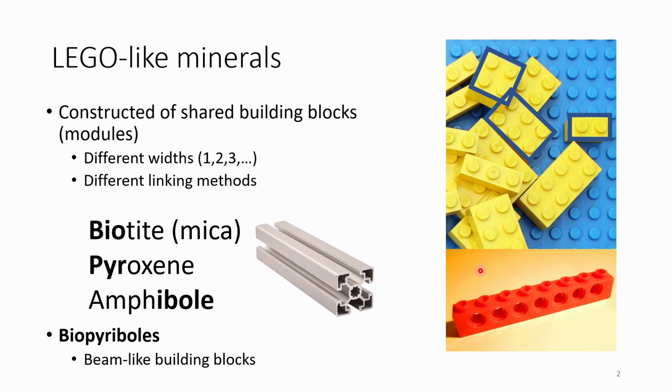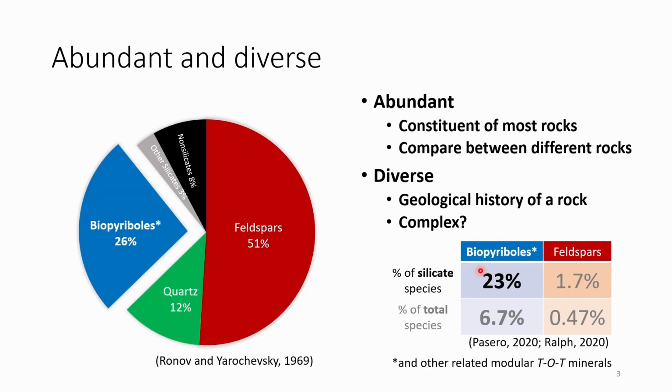You've probably heard of the mineral groups biotite, pyroxene, and amphibole, and these are collectively known as the biopyriboles. And they're modular minerals that are built on beam-like building blocks. The biopyriboles are important because they're abundant and diverse on the Earth. They account for about a quarter of the Earth's crust, which means that they're found in most rocks, and they're diverse, so they actually account for about a quarter of the silicate species known to science.